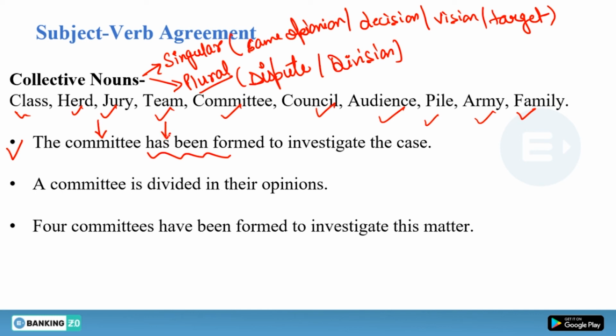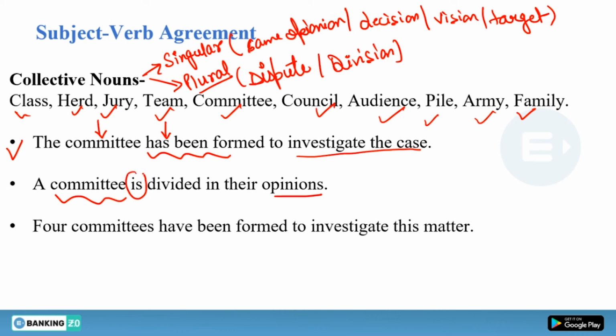A committee has formed to investigate the case. To investigate this case, the committee has been formed. So this is the collective noun, a single group. But what if I say a committee is divided in their opinions? Because a committee is divided, it has become plural here. Is this correct here? A committee is divided in their opinion?